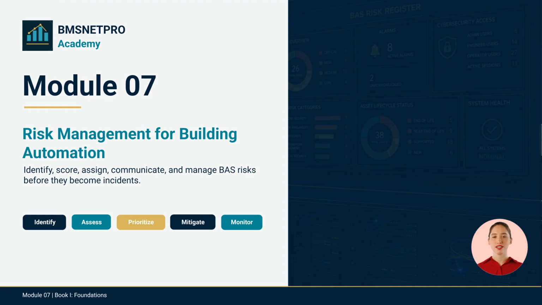Welcome to Module 7, Risk Management for Building Automation. In the previous module, we studied reliability. Now we will convert reliability concerns, cybersecurity exposure, data problems, lifecycle gaps, and people dependencies into clear risks that can be owned, funded, treated, and monitored.